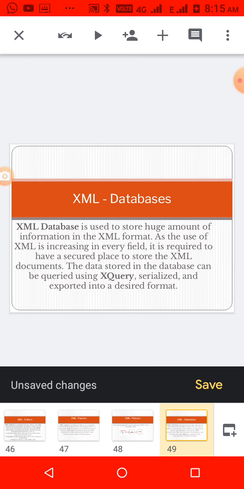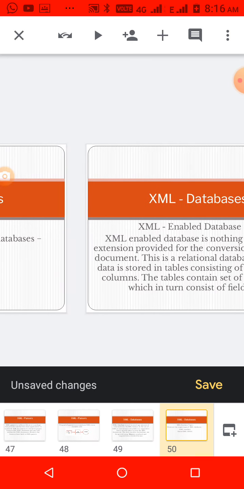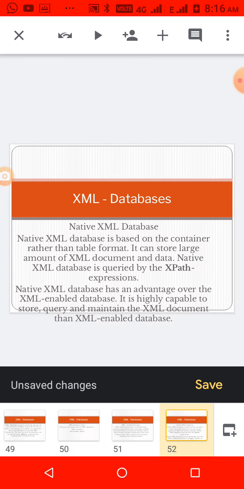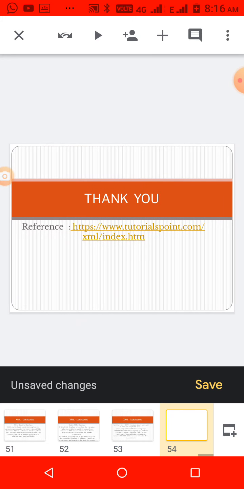Then databases, you know the concept of databases. Here there are two types of database, and if we want to access any records, we have to use a query language named XQuery. We use it to retrieve data from the database. The two types are XML enabled and native XML databases. In an XML enabled database, we store data in a row and column format. And a native XML database is like a container format, like the tree structure we are using. Same like this we are writing, and that is called a native XML database. Okay, thank you.